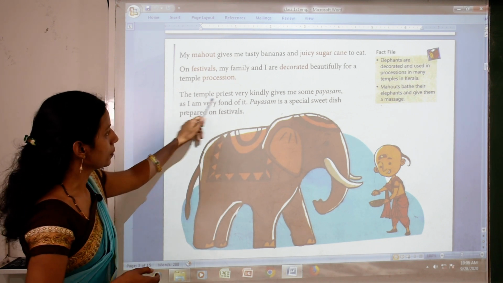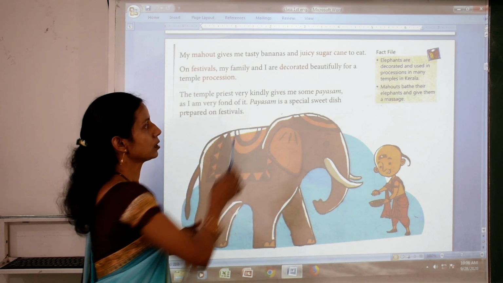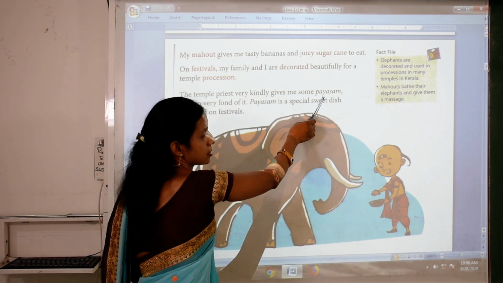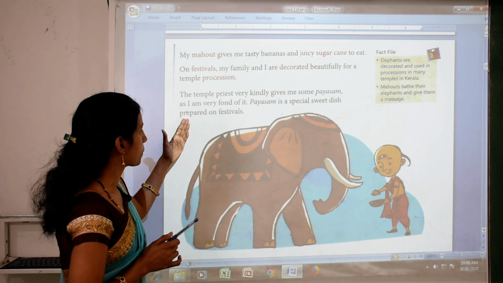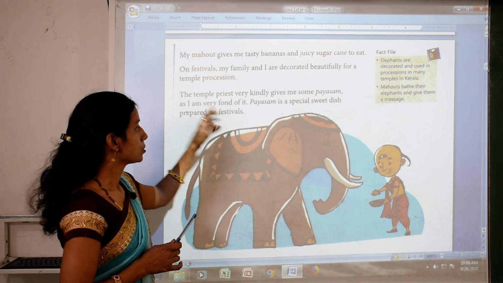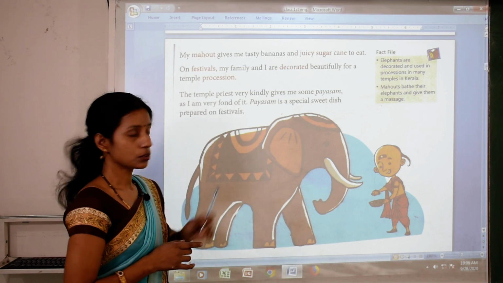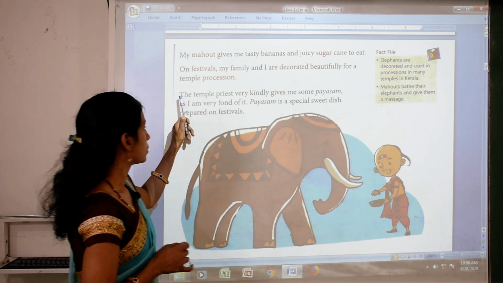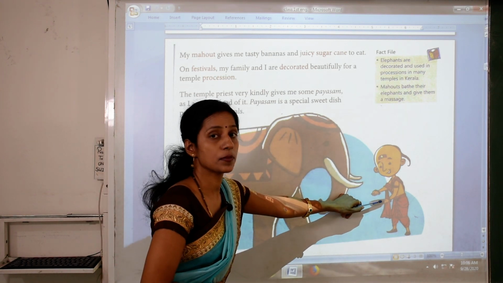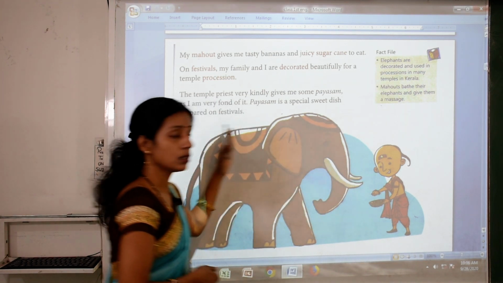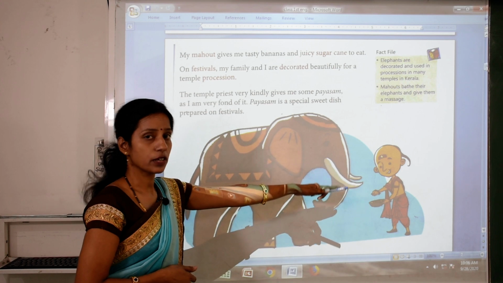The temple priest very kindly gives me some paisam. Paisam means a sweet dish prepared on festival. So Appu likes the sweet dish paisam. The temple priest you can see here, temple priest, that means pujari. So Appu lives in the temple and the priest also lives in the temple.